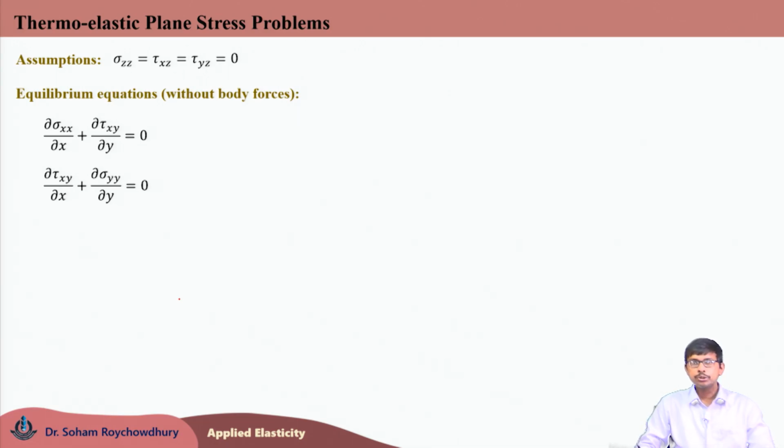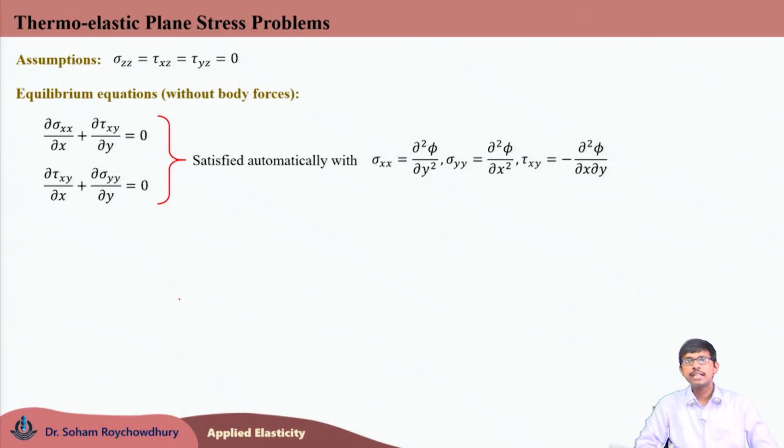These two equations can be automatically satisfied by choosing the in plane stress components in terms of a stress function known as Airy's stress function phi: sigma xx equals del 2 phi del y2, sigma yy equals del 2 phi del x2, and tau xy equals minus del 2 phi del x del y.